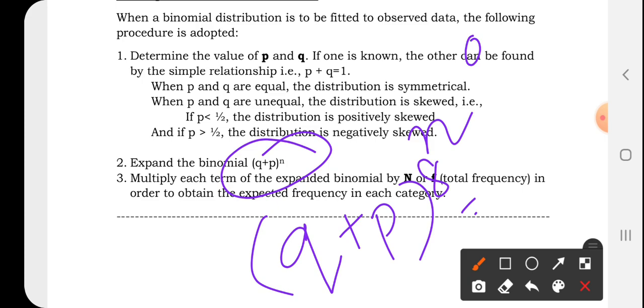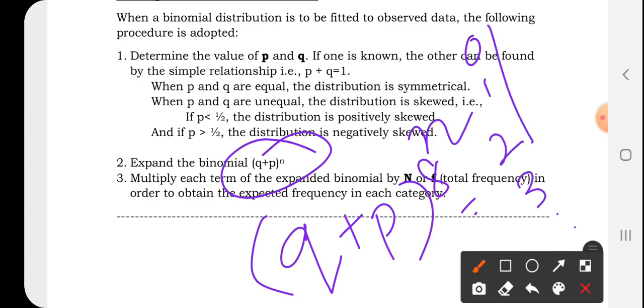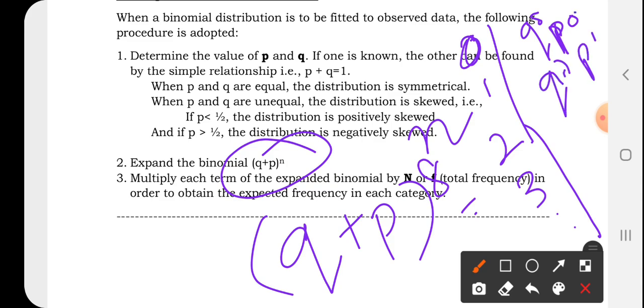For each term, for example the first term, second term, likewise you will be writing. For the first term the value is Q to the power 8, starting with the maximum power of Q. First is the maximum power of failure, and the last term is the maximum power of success. Likewise, P to the power 0 refers to P, then P1, Q7, and so on up to 8. If it is 8, you will be taking it like this.